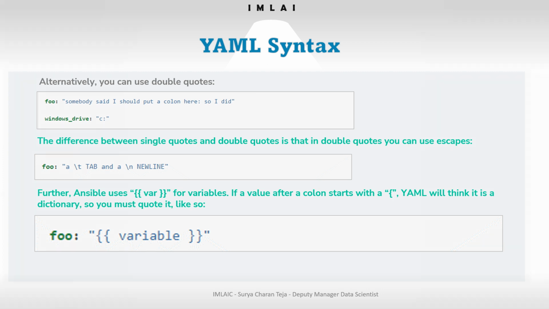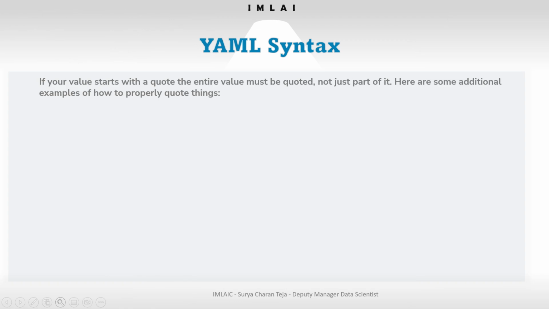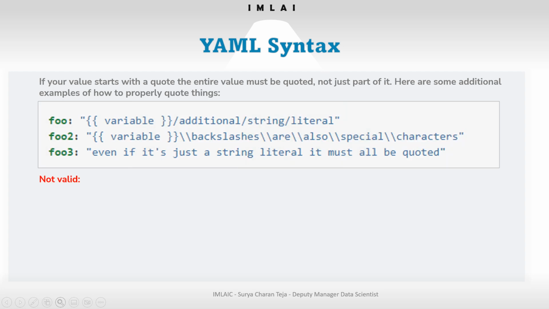So if your value starts with a quote, the entire value must be quoted, not just part of it. Here are some additional examples of how to properly quote things. Here you see the entire part has been quoted.